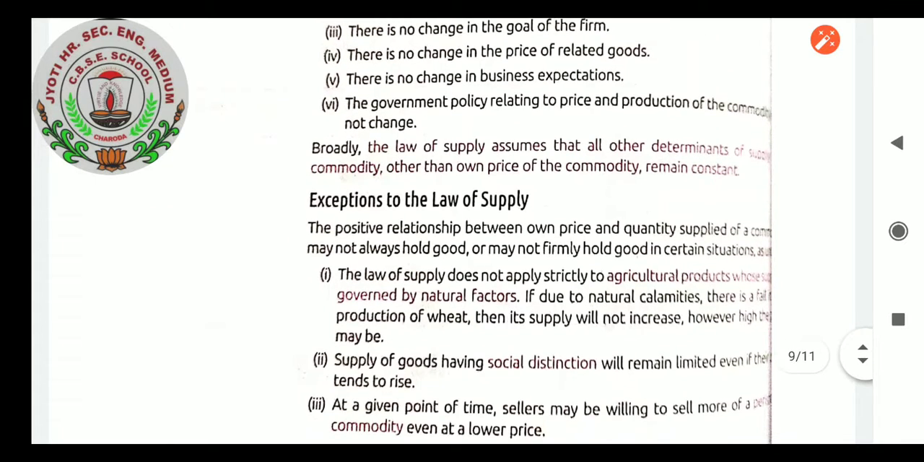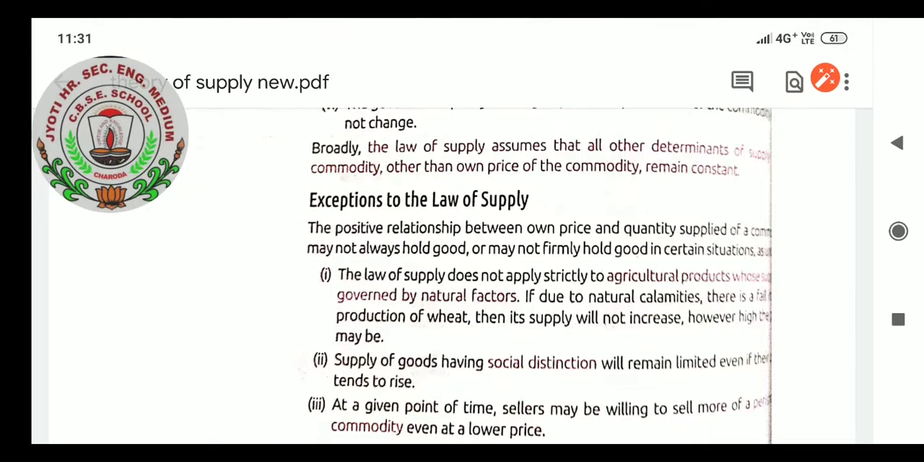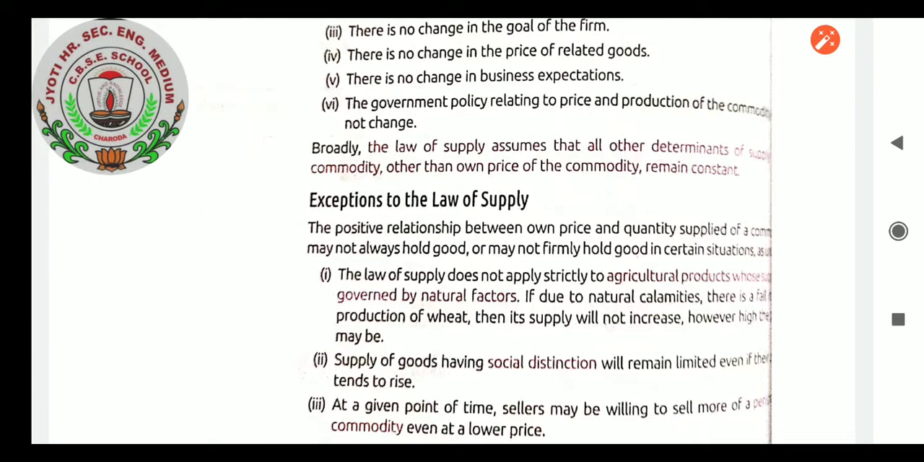Exceptions are there to the law of supply also. The positive relationship between own price and quantity supplied of a commodity may not always hold good, or may not firmly hold good, in certain situations. There are some exemptions where the law of supply will not work. The exceptions are as follows.